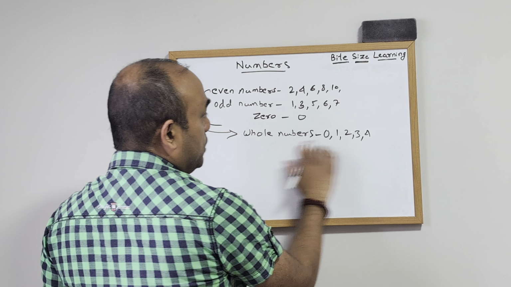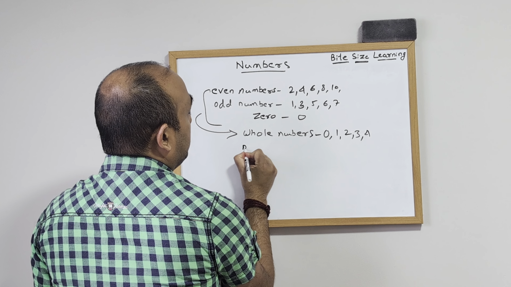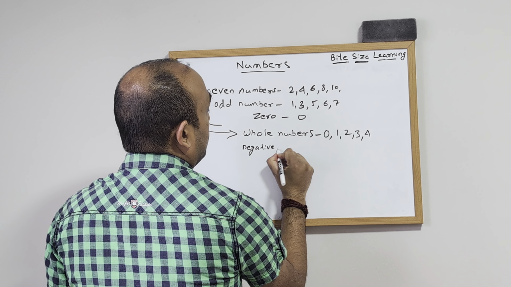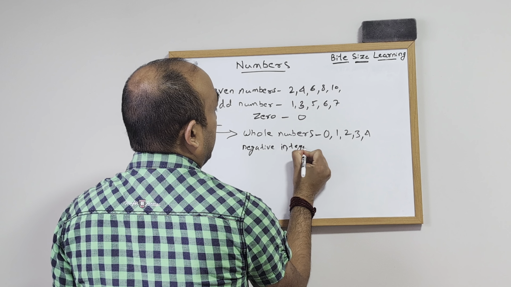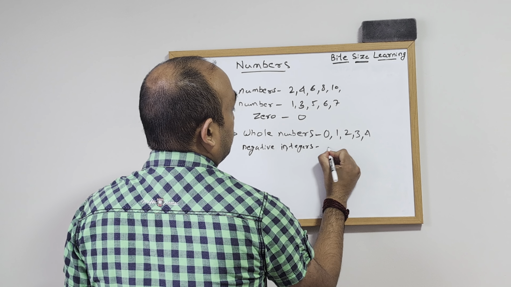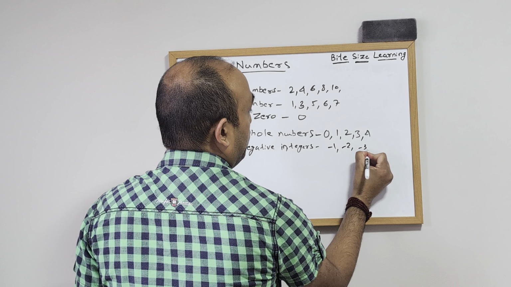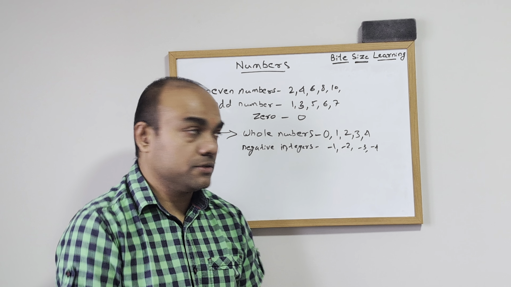Now, similar to these whole numbers, there can be negative numbers. These negative numbers are called negative integers. There is no minus 0. It starts with -1, -2, -3, -4 and so on. So these are all negative integers.